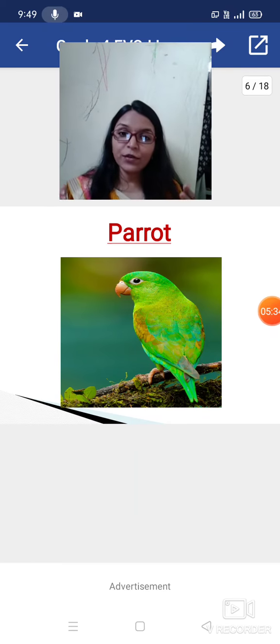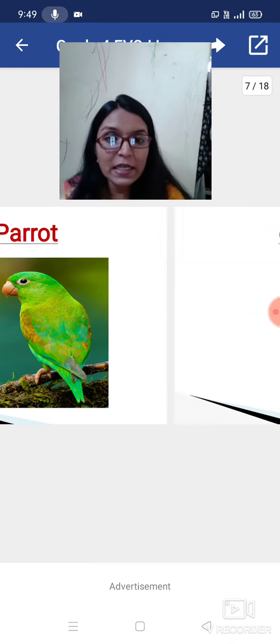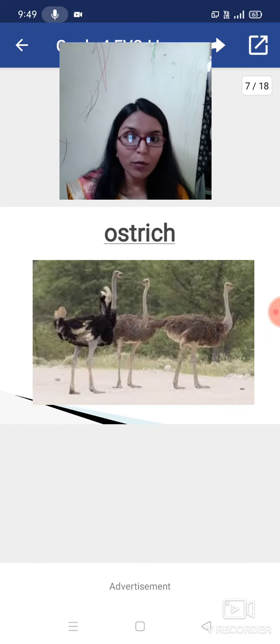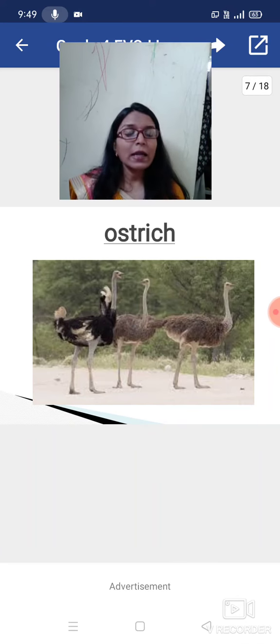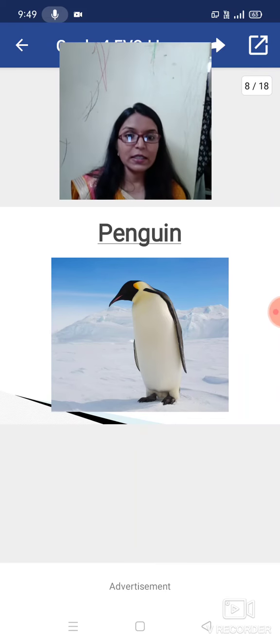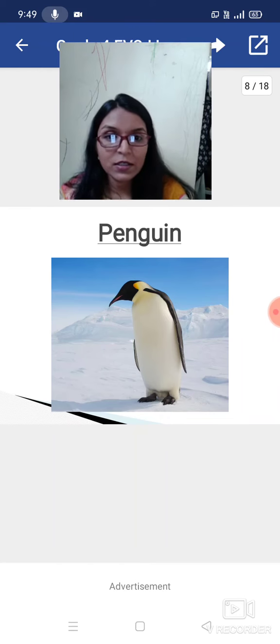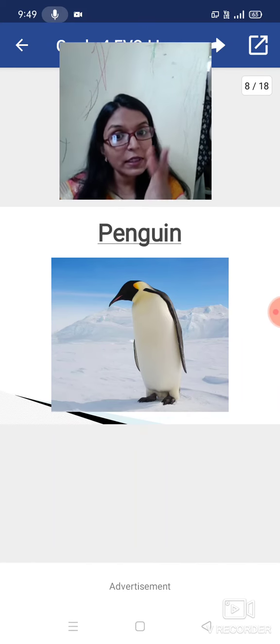Some birds use their wings for flying, and some birds cannot fly. I will give you one example: the ostrich. The ostrich is also a bird, but it cannot fly. Some birds have that special characteristic, that they cannot fly. And some birds, like the penguin, you can see in this picture, have wings, and it uses those wings for swimming. The penguin spends its whole life in the water, in the ice. That is the characteristic of that bird.